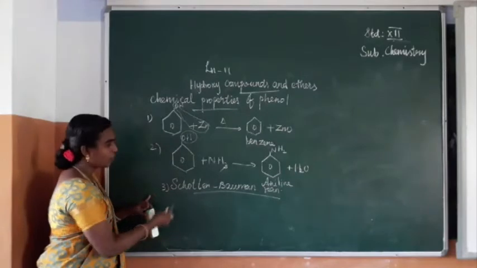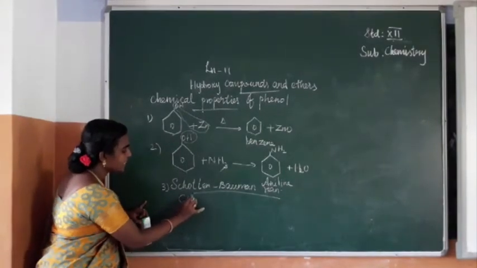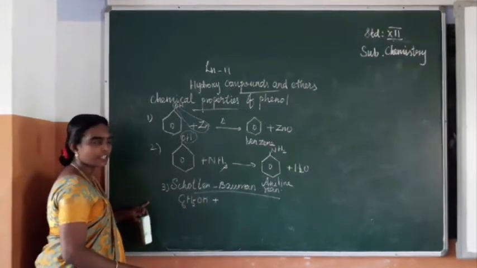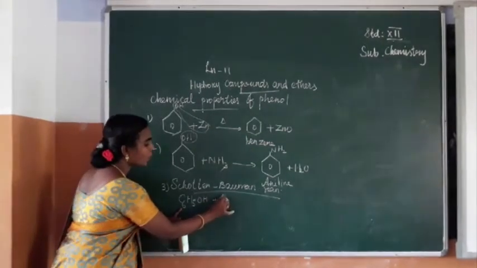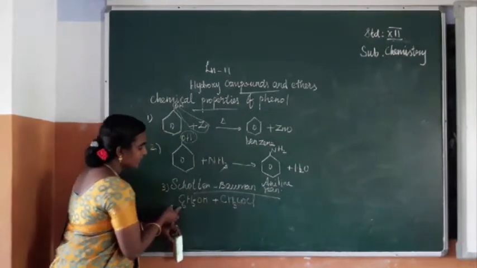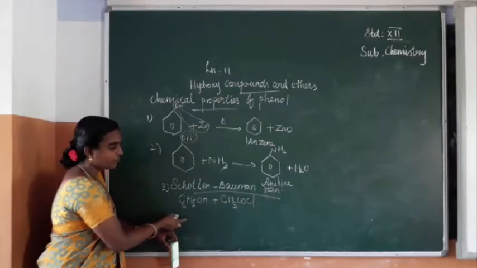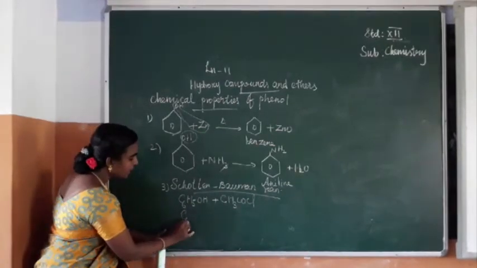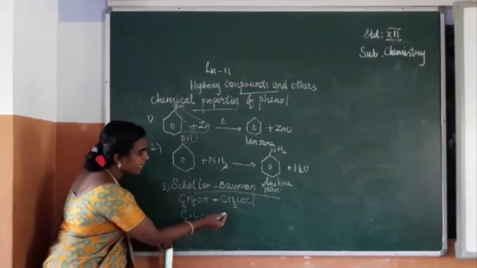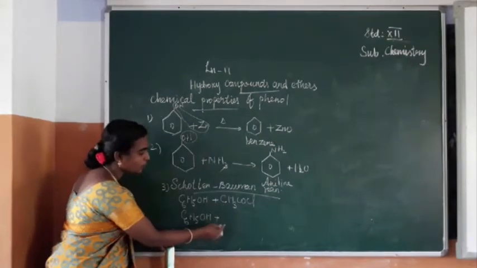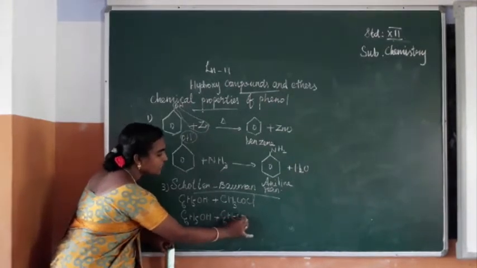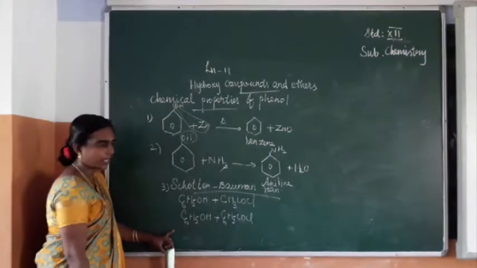I am writing the formula of phenol like this, C6H5OH. This on reaction with acid chloride, acetyl chloride, CH3COCl. The same reaction we can write for benzoyl chloride also: C6H5OH plus, instead of the methyl group I am going to write the phenyl group, that is C6H5COCl, benzoyl chloride.